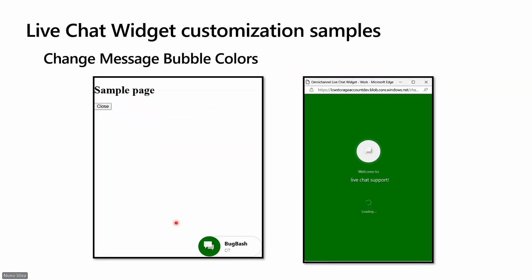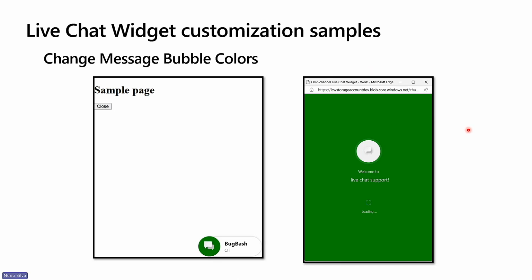Now, changing a little bit the look and feel of our widget. In this customization, what we do is to change the bubble color. What we did was to change it to green, overwriting the out-of-the-box configuration. And as you can see, even the splash screen when loading the chat widget is affected by the change.